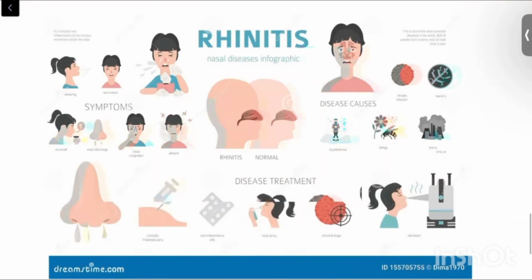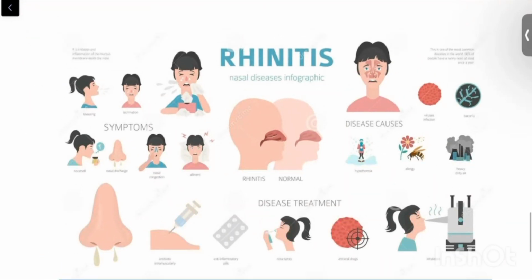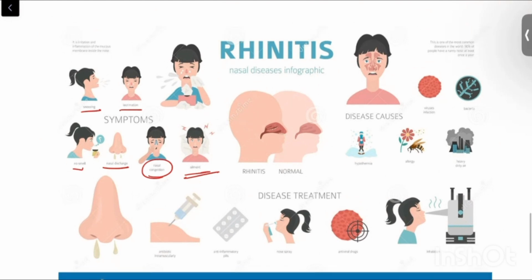So in summary, what all we studied under rhinitis? So basically the symptoms: sneezing, lacrimation, watery eyes, loss of smell, that is anosmia, nasal discharge, nasal congestion, and other ailments like fever. All these are the symptoms or clinical features with which the patient will come. On examination, if we do a nasal endoscopy in rhinitis, there will be inflammation of the mucosa or congestion or hyperemia, and so on. What are the causes actually?